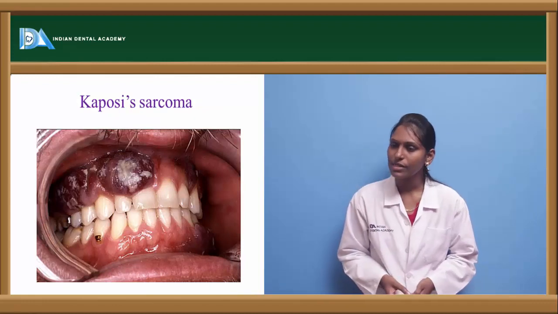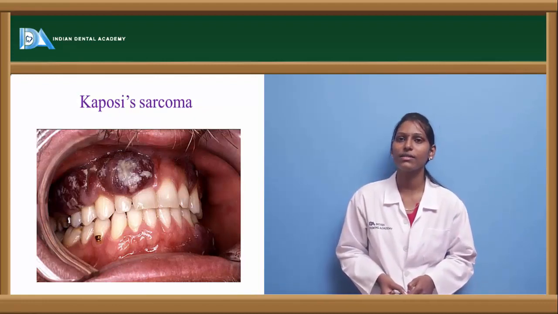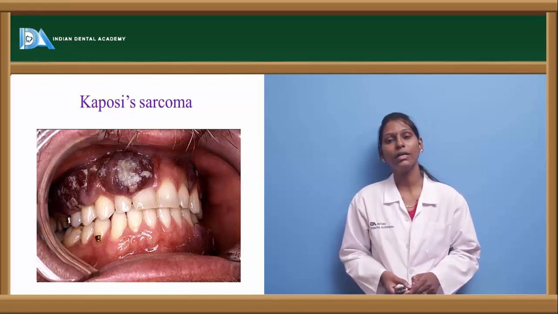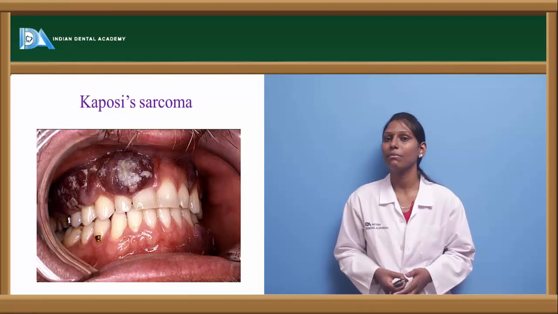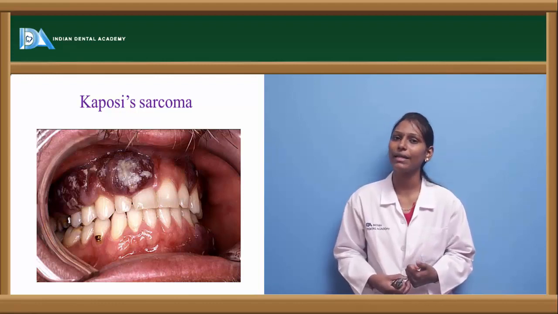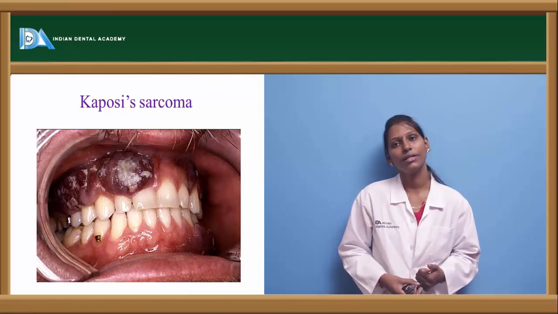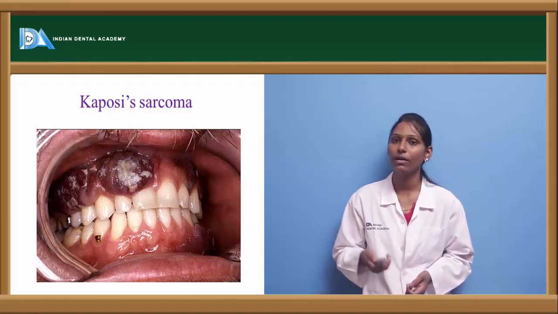And next is Kaposi sarcoma, usually seen in HIV/AIDS patients. It is an AIDS-defining condition also. Kaposi sarcoma usually looks like a hemangioma-like lesion, most commonly seen on the palate, and it also involves the gingiva. In this condition we can see Kaposi sarcoma superimposed with candidal infection.